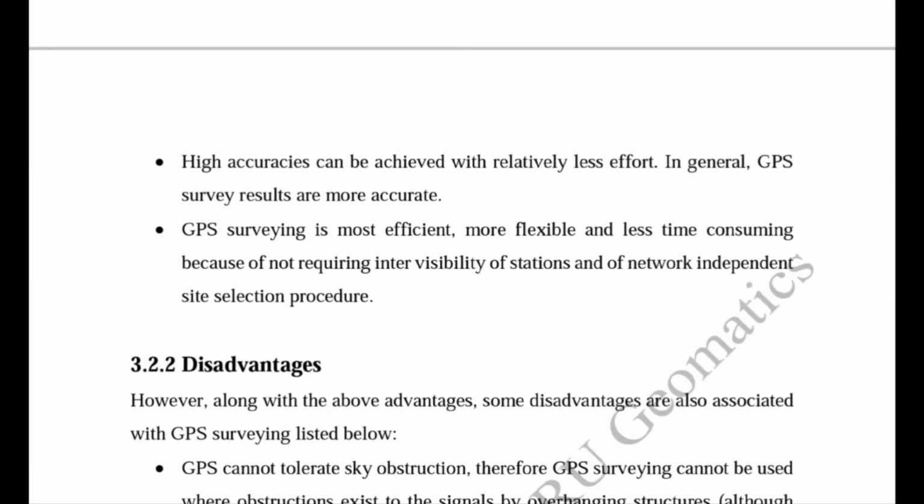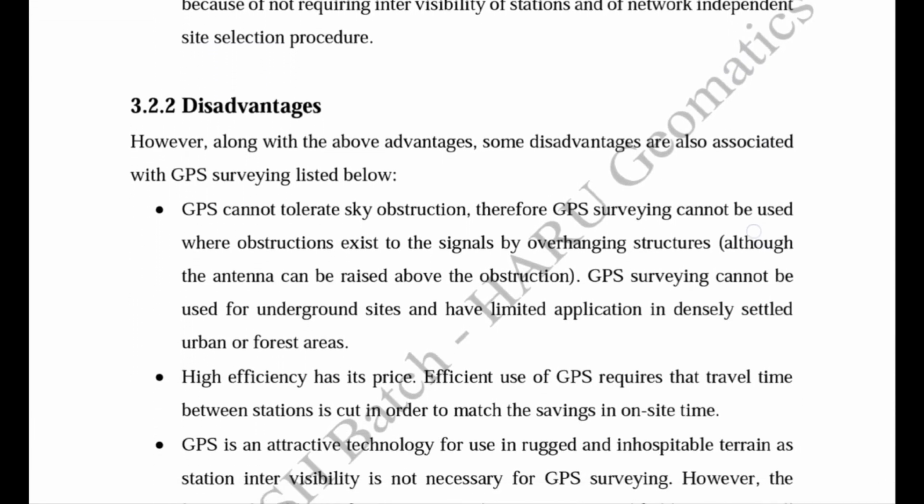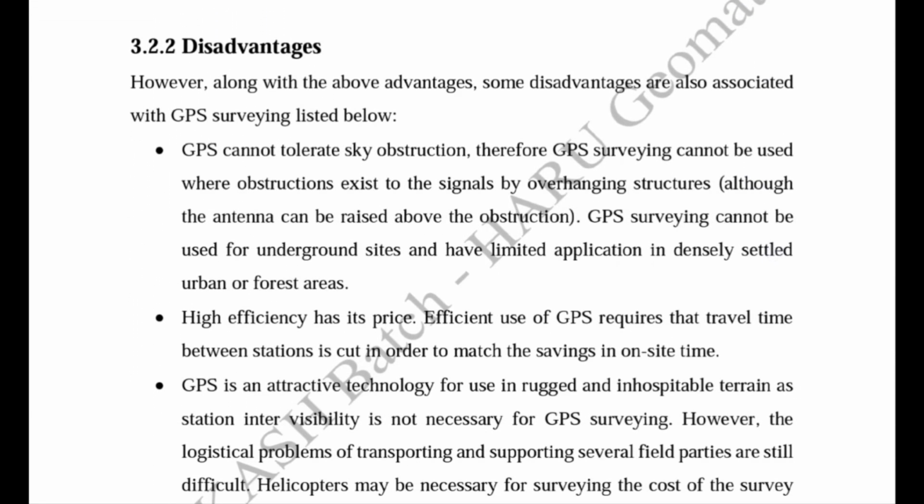So there are many advantages of GPS surveying, but it also has some limitations or disadvantages. As GPS surveying does not require intervisibility between the stations, but it requires visibility from the satellites. So GPS cannot tolerate sky obstruction, means overhanging structures such as buildings or dense forest areas.